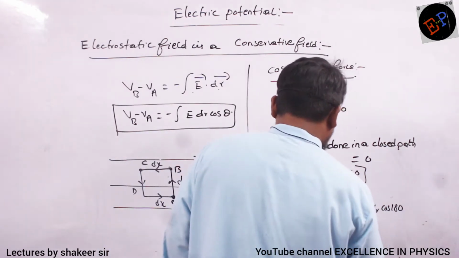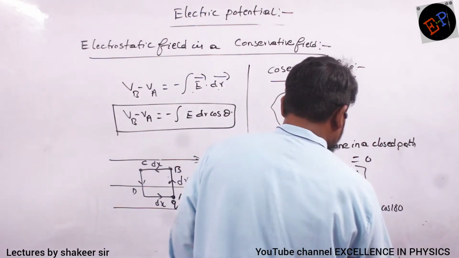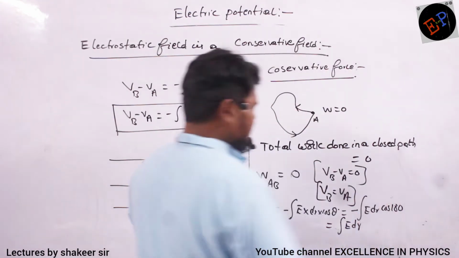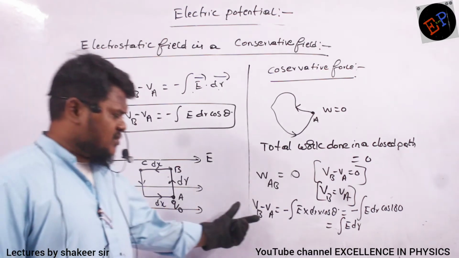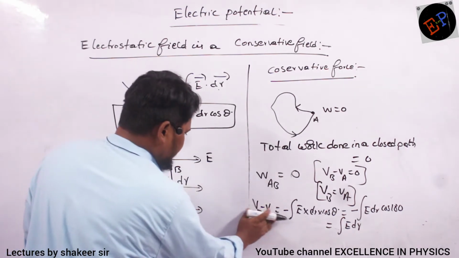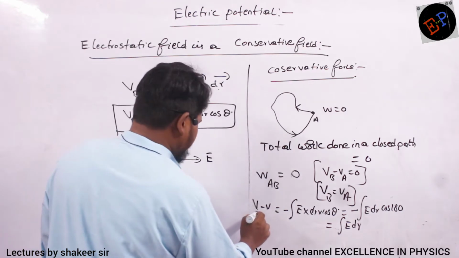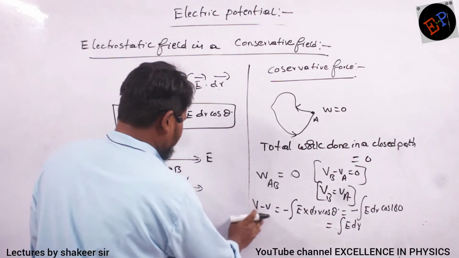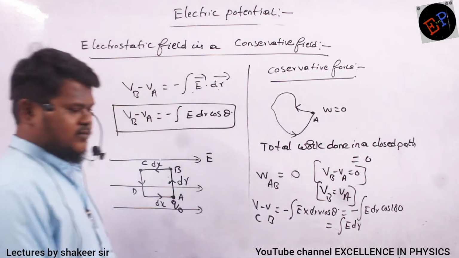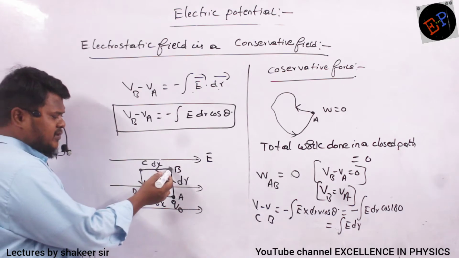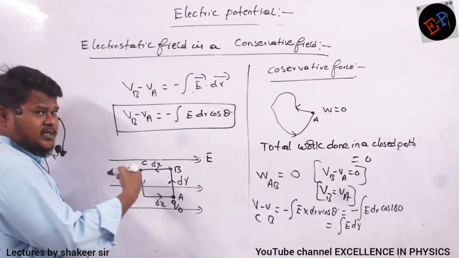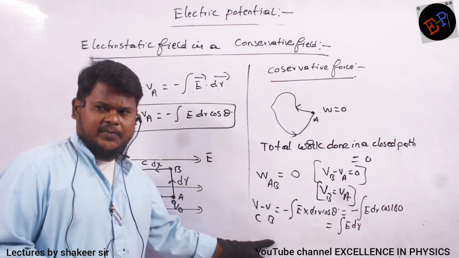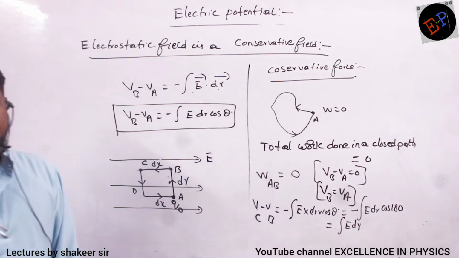So what is the total potential difference? Minus of minus will become plus. So integration of E into dr. That's all. So this is the potential difference between which points? B to C. I am traveling from B to C, so I have to write VC minus VB. Because I am starting from B and reaching C. Potential difference means final potential minus initial potential. VC minus VB, so that is minus integration of E into dr.